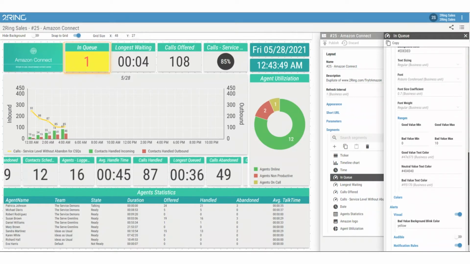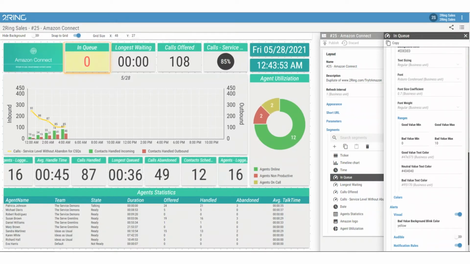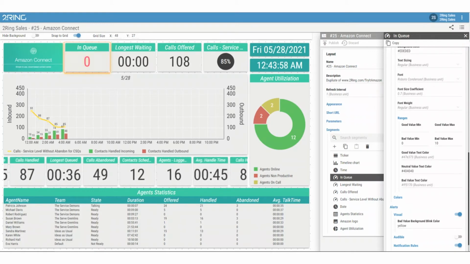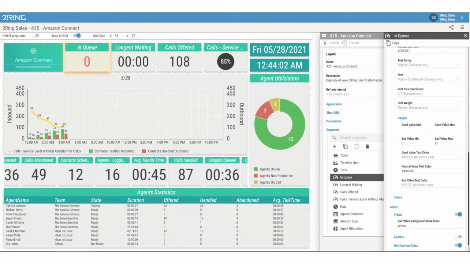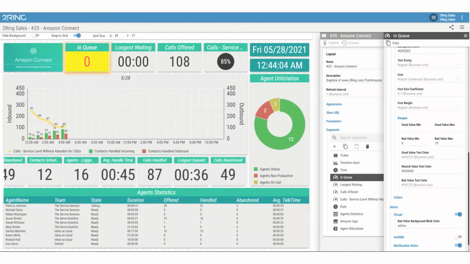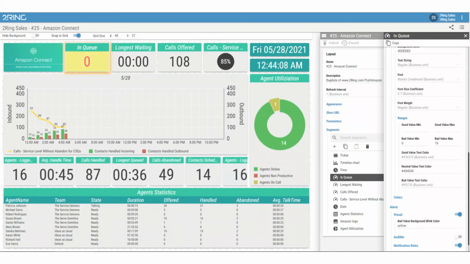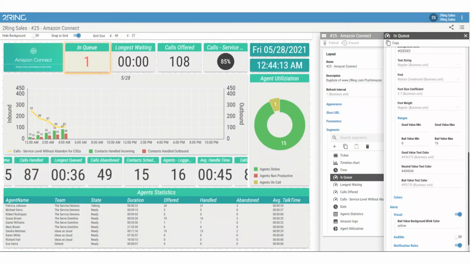Touring alerts and notifications provide a creative and customizable way to effortlessly display and get alerted on desired metrics and performance indicators of your Amazon Connect contact center. Be in the know all the time. These alerts can then be sent to your corporate IM environment such as Microsoft Teams, Cisco WebEx, or even as emails.